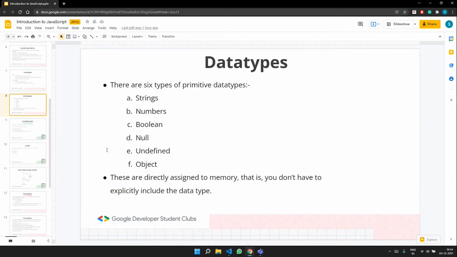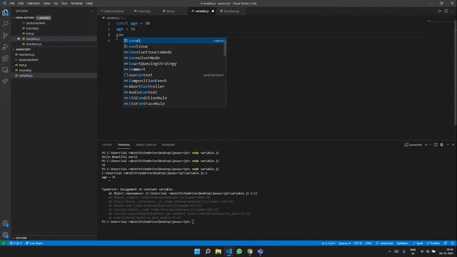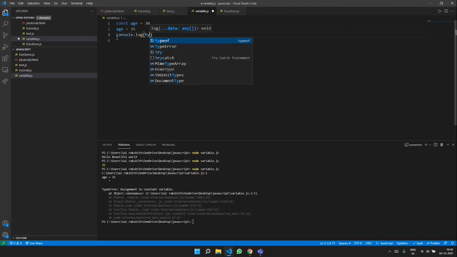Here, it means that we are directly assigning it to memory and we don't have to explicitly include the data type. Just as an example, we'll look at some of the statements that we had written previously. You can console log the age, or you can even console log the type of a particular variable.